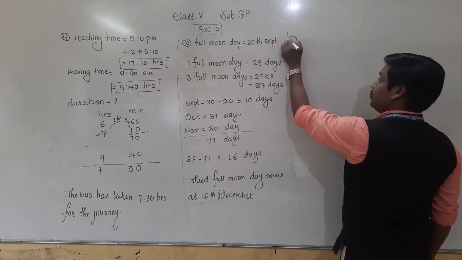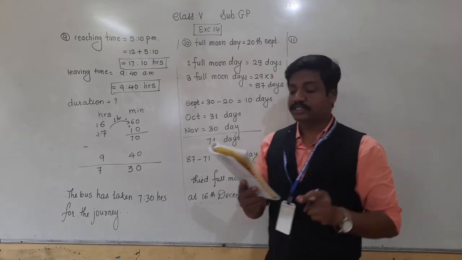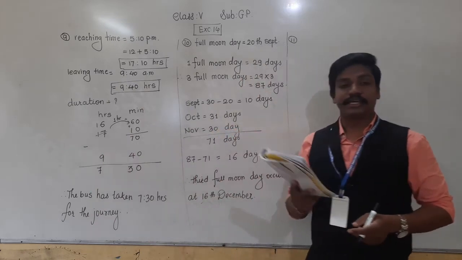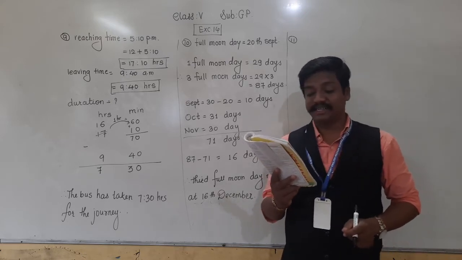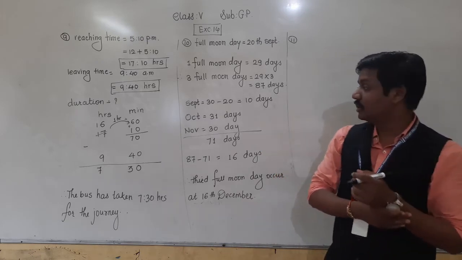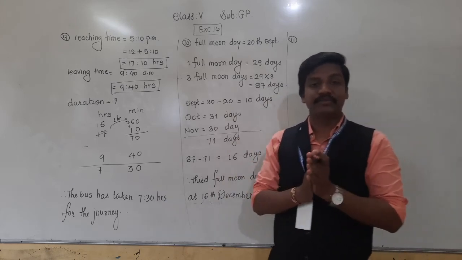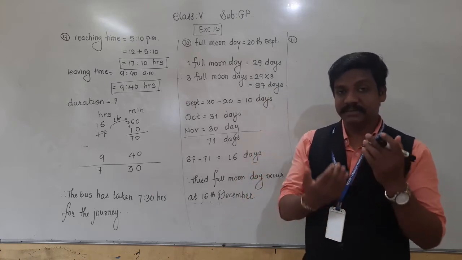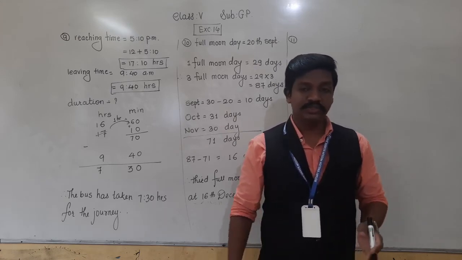Then see your question number 11. A watch was set on Monday at 6 a.m. The next day on Tuesday, it showed 5:56 at 6 a.m. How many seconds does it gain or lose per hour? Now this question is also about time, about the watch. Whenever the battery of a watch doesn't function properly, our watch loses some time, meaning it remains back compared to other watches. Here also this watch is the same.